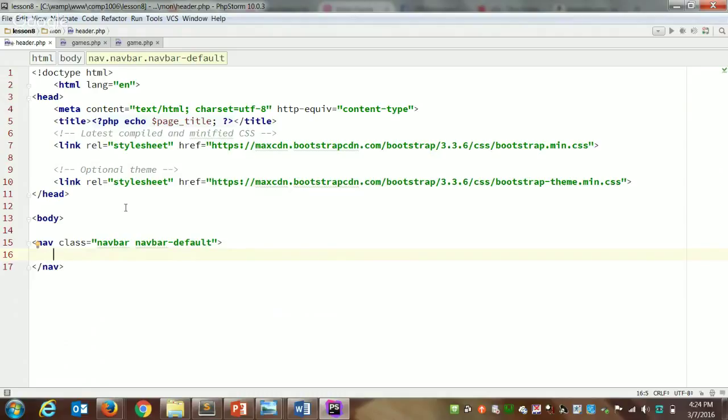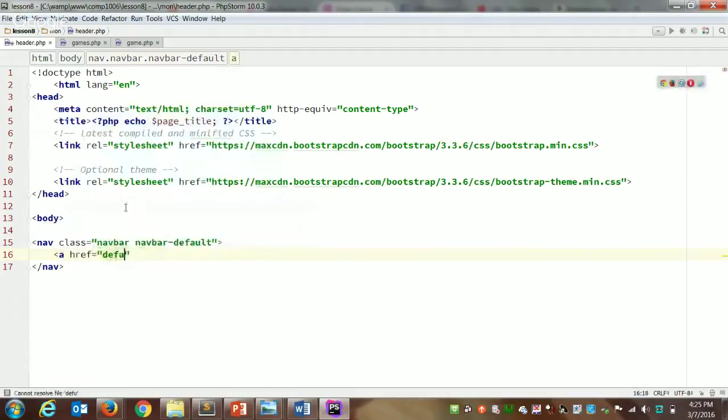So we'll do a few things. The first thing we're going to do is put a link and a title on the left side of the nav bar, and we'll make it kind of big, and we'll link it to a home page. We haven't created a default page yet, but we'll do that. Then we want the rest of our links to appear over on the right side of the navigation bar. So the first thing I'll do is just put in a link.